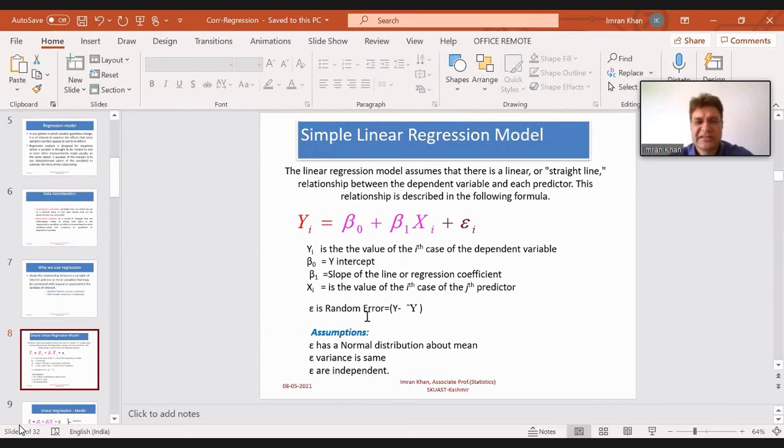Now we make certain assumptions. Whenever we use a regression model, we make certain assumptions for this error, which is epsilon i. The assumptions are that it has a normal distribution about the mean, the variance is the same, and the errors are independent. These are the assumptions we make while using the regression model.